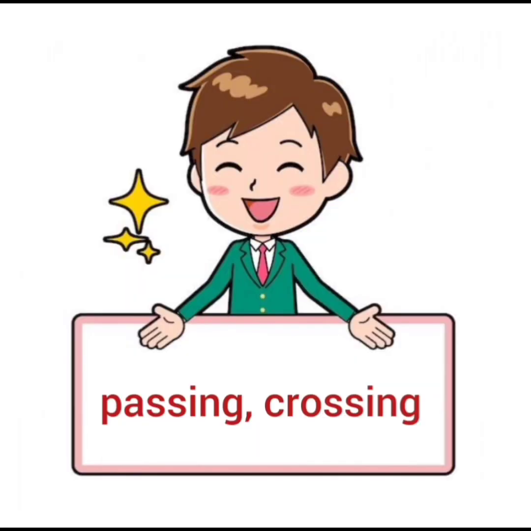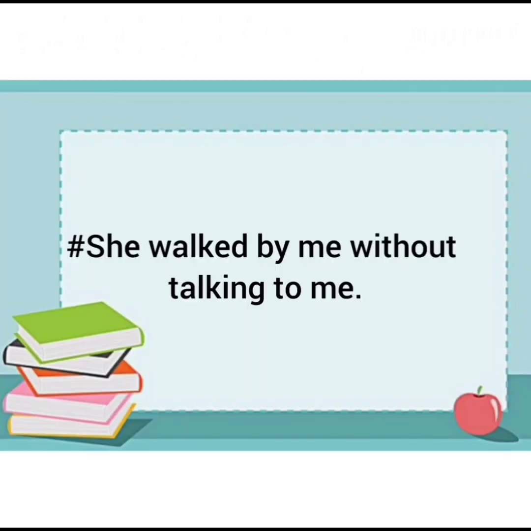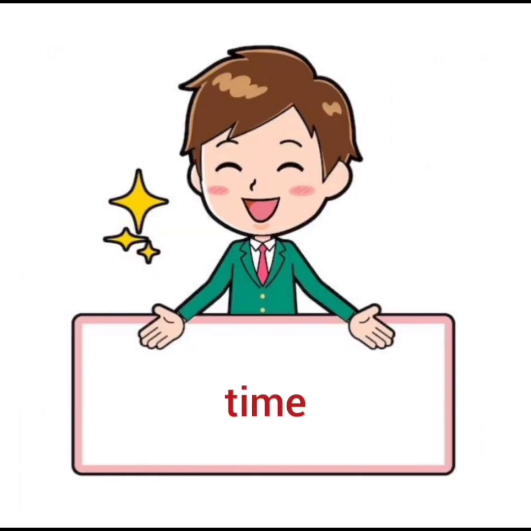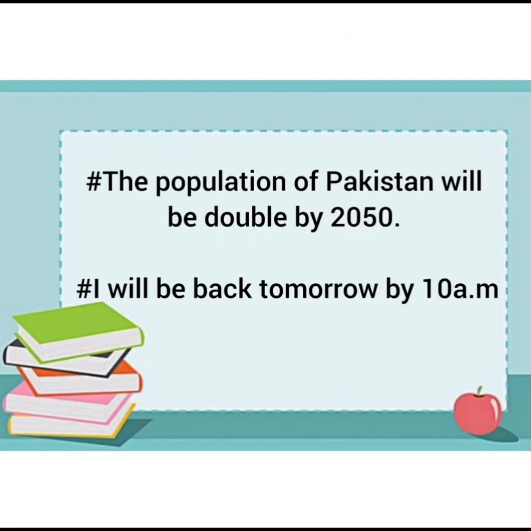For passing and crossing, by is used. She walked by me without talking to me. It means that she walked just near to me, but she did not talk. Then for time, the population of Pakistan will be doubled by 2050. Time is mentioned. I'll be back tomorrow by 10 a.m.